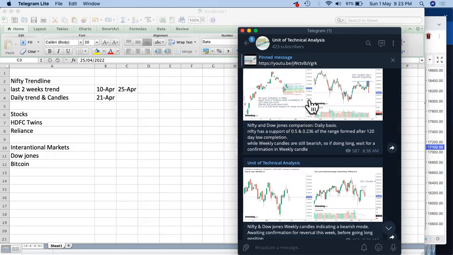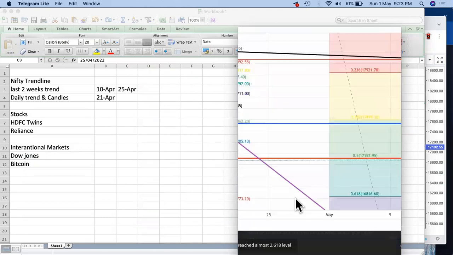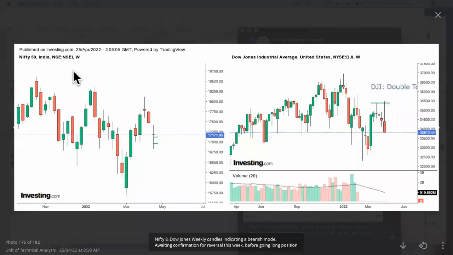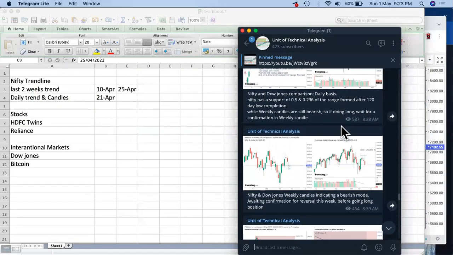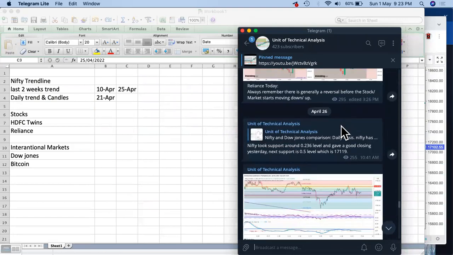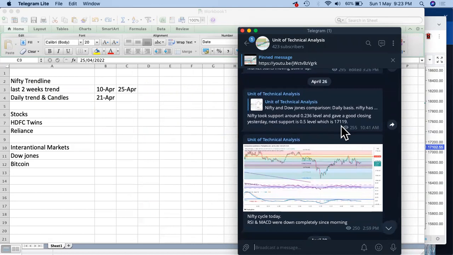After this, we have seen various comparisons. So probably this was for Nifty, the weekly chart. Here we saw the resistances. For the first week, second week, third week, it was continuously coming down, so 3 weeks of continuing downtrend. And this is a comparison with Dow Jones, especially the weekly part. We were expecting a similar kind of candle because in Dow Jones we had seen a double top, right? So I was expecting something similar, which I've already explained in yesterday's video. You can go through that to find out the exact details, right?